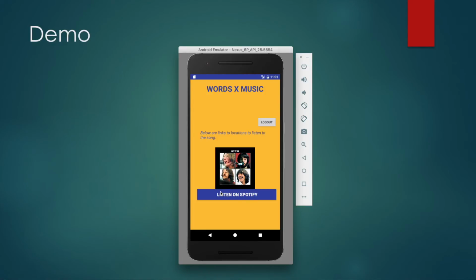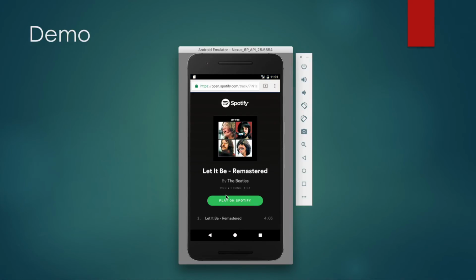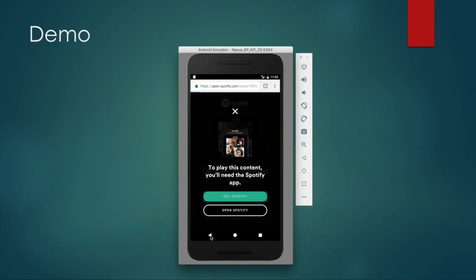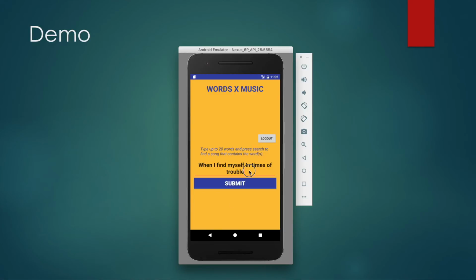Once you come to this page, you can see the album cover and the album art. You can again log out, or you can listen to the song on Spotify, which is currently all we have available. But you'll be able to listen on iTunes and YouTube as well. Now once you click on listen on Spotify, you'll be taken to the website. And from here, ideally, you'll be able to log in on your local application, but I do not have Spotify installed, so I can't do that. Once you go back to the application, you can search again for more songs if you want.